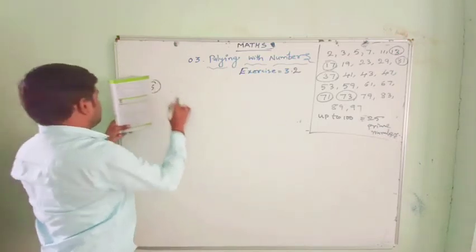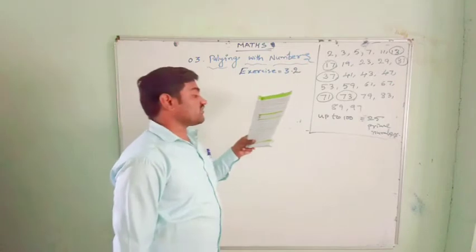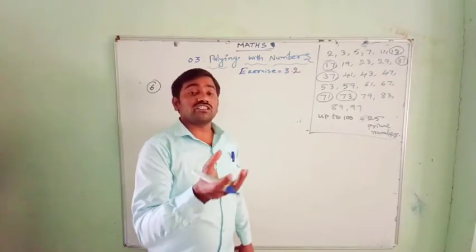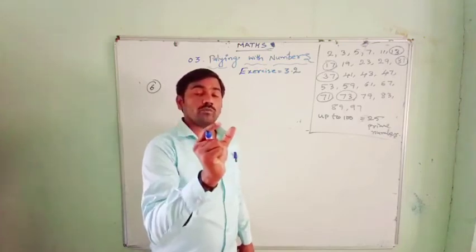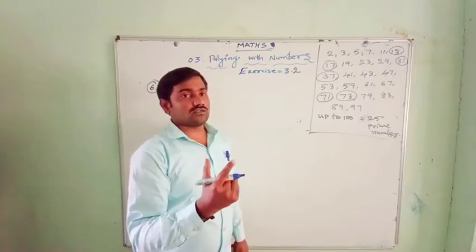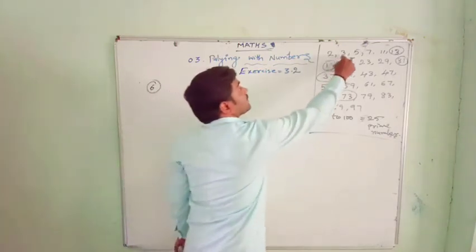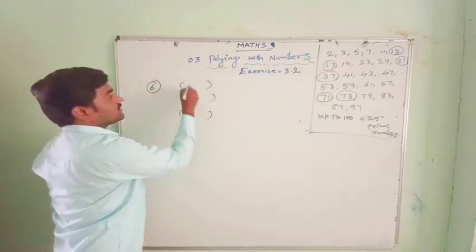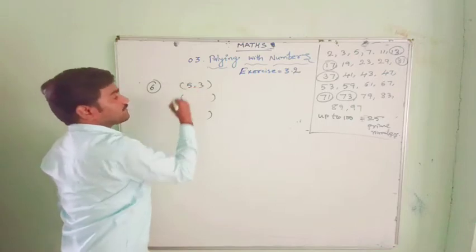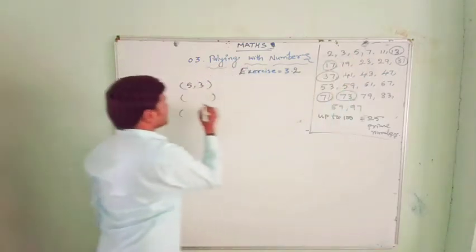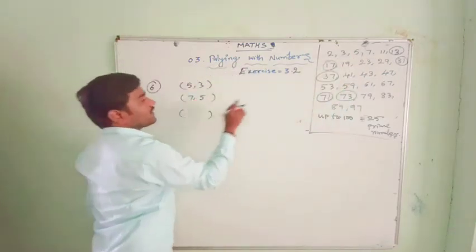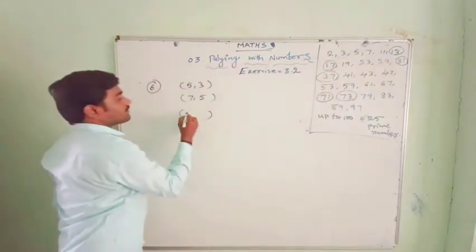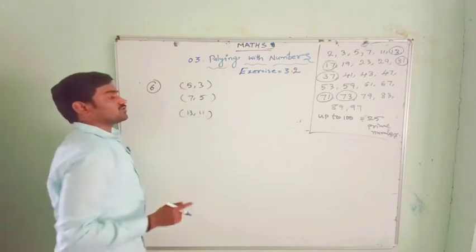Then sixth question. Write the three pairs of twin prime numbers below 20. Twin primes: if the difference between two prime numbers is 2, they are called twin primes. So here three pairs are asked. Let us write three pairs. Here 5 comma 3 twin primes, 7 comma 5 is twin primes, and 13 comma 11 also twin primes.